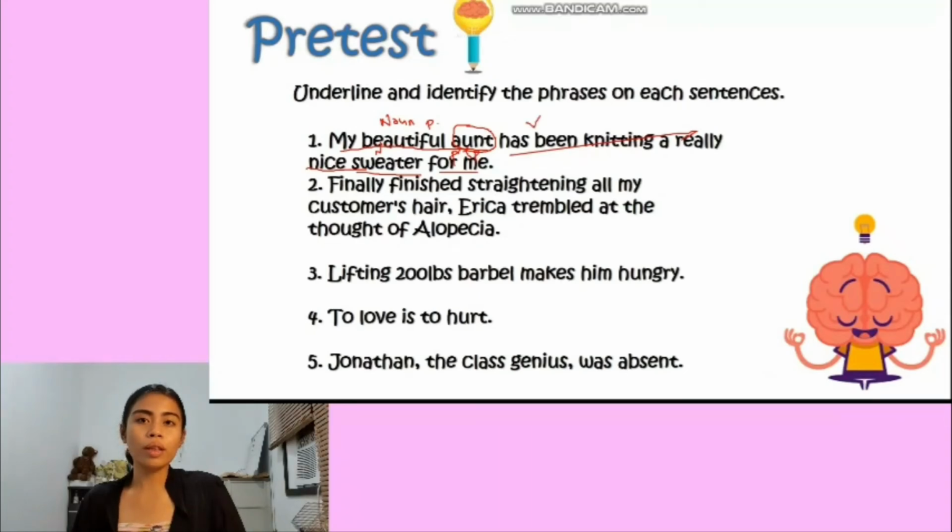Well, let's go to our second sentence here. "Finally finished straightening all my customers' hair, Erica trembled at the thought of alopecia." Here, we're going to start with the participial phrase. A participial phrase has two kinds of participles to watch out for: the present participle, which is easy to spot because it always ends in -ing.